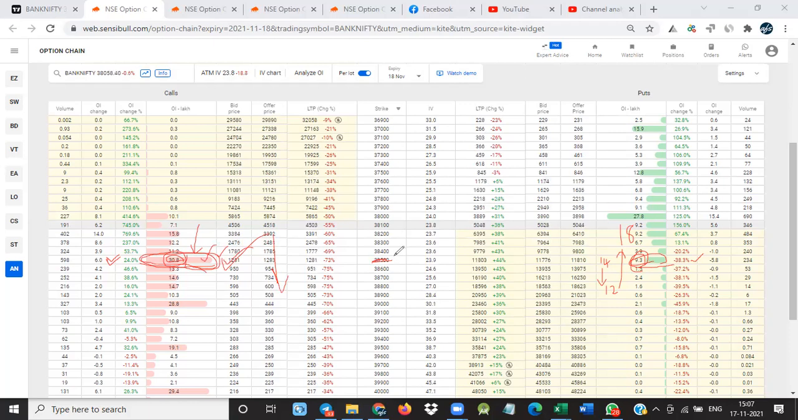It was 38,400 something. Due to this barrier, I was seeing from the morning that it was not being crossed. If the call unwinding had happened at this place, then we may have seen some up move. So that's why it fell down again.